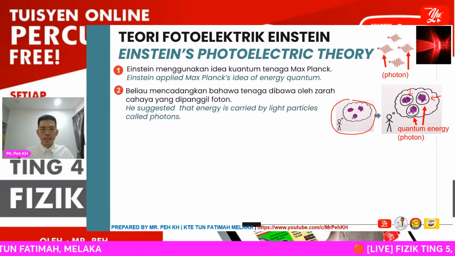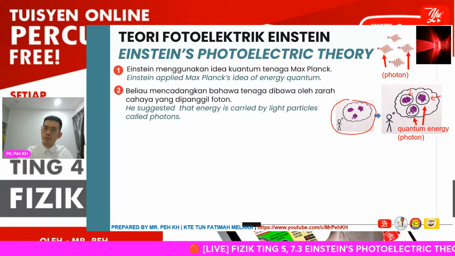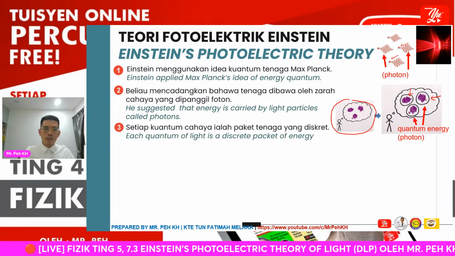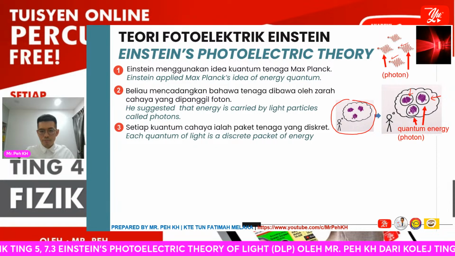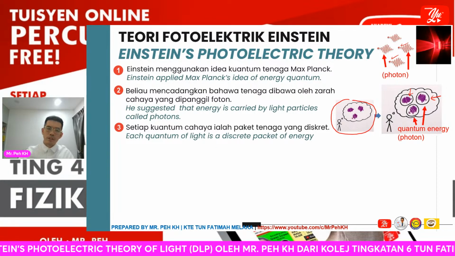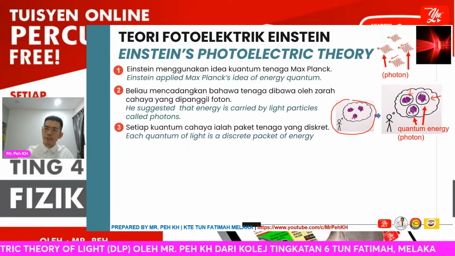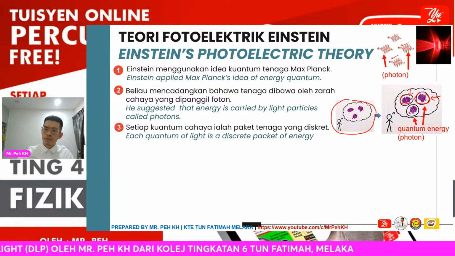Okay, so he suggested that the energy is carried by light particles known as photons. So this is the photon. Each quantum of light is a discrete packet of energy. Discrete means they are separated, just like in this figure.